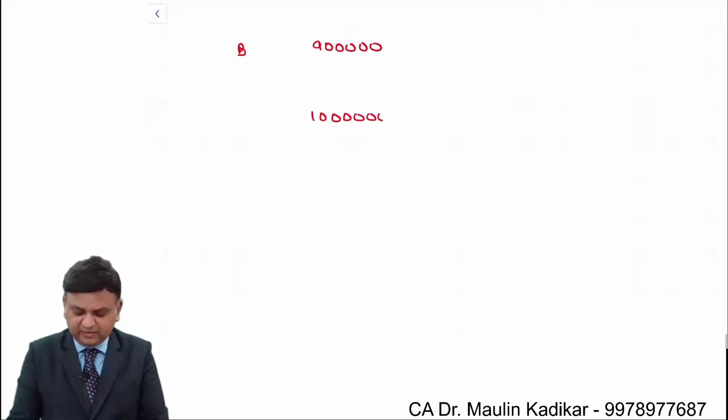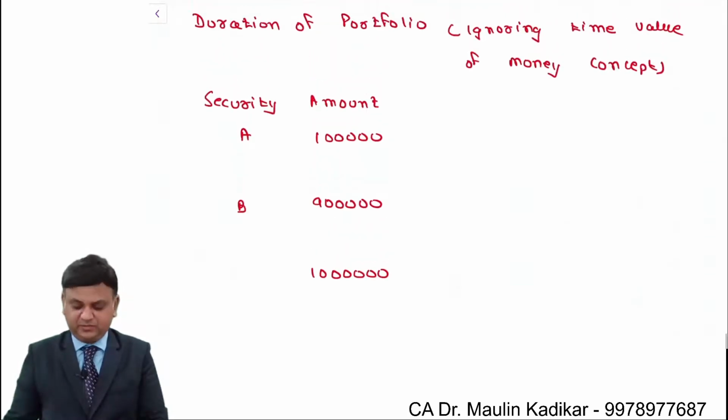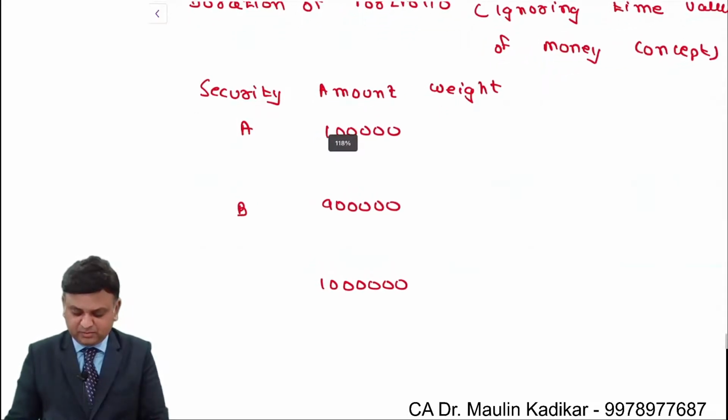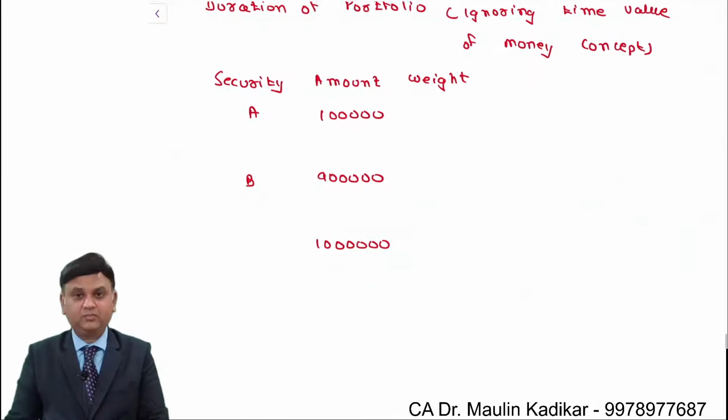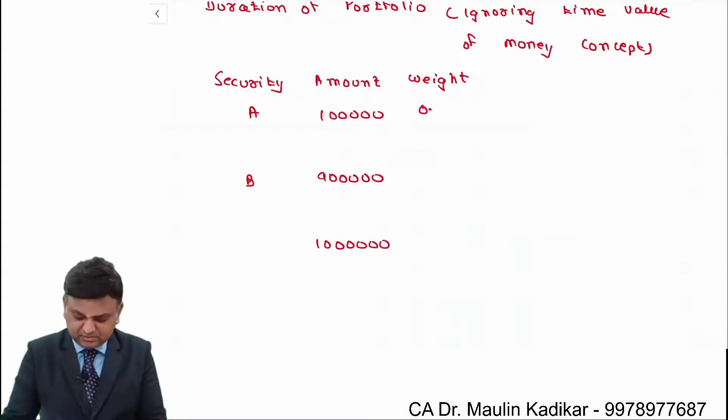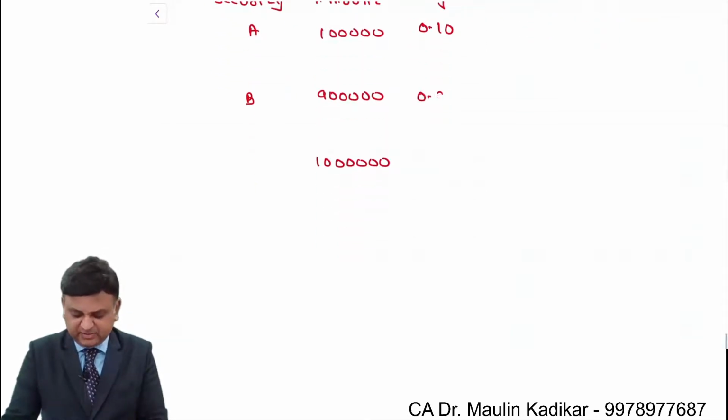We can add both of them because we have to ignore time value of money. We'll compute the weight, or proportion. So 1 lakh out of 10 lakhs comes to 10%. 9 lakhs out of 10 lakhs comes to 90%.